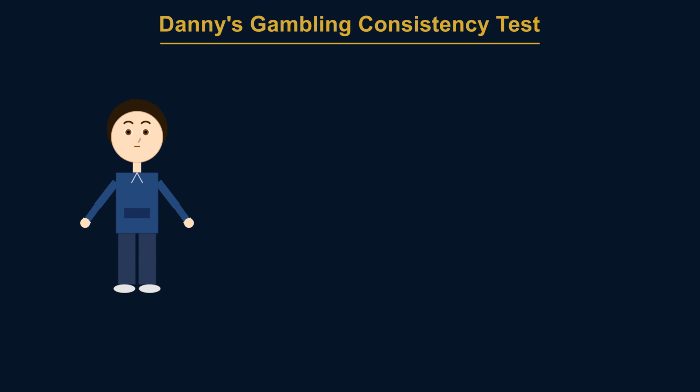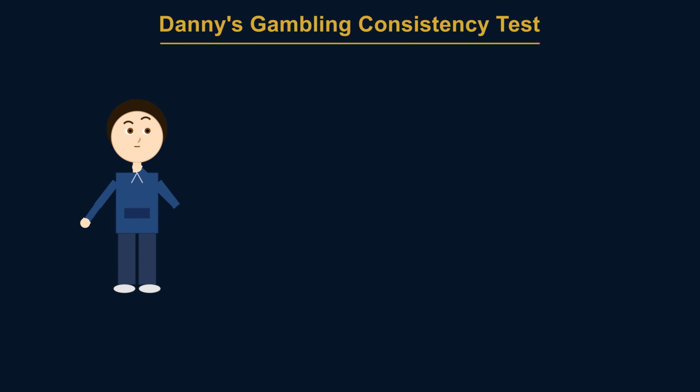Danny puts down the letter. He's been keeping a gambling log for years, all the session outcomes and how every single one of his gambles ends up playing out. He has a long enough history that he has a solid sense of his baseline variance, how volatile his results usually are. But he feels like lately he's been getting a lot more consistent, and he wants to figure out if that's the case. Specifically, since he started listening to the advice in these mysterious letters about 28 of his gambling sessions ago, he's noticed that he's become a lot more consistent, and he wants to figure out if this consistency is just a random fluke or if it's something that he can actually trust.